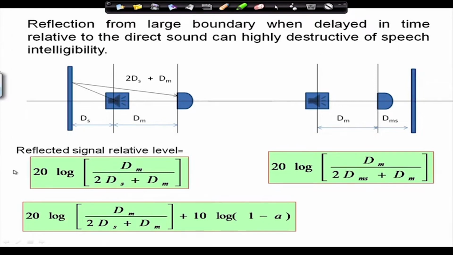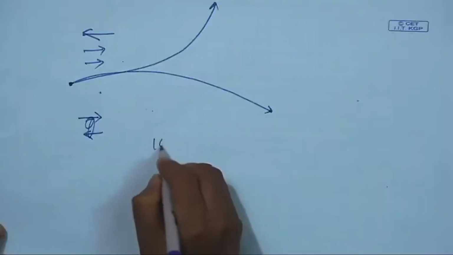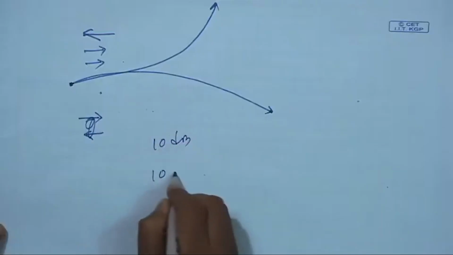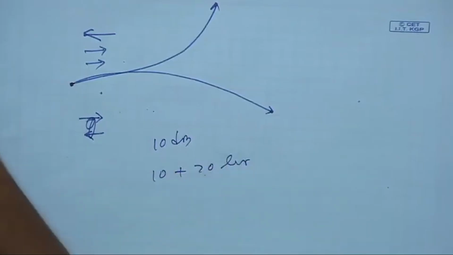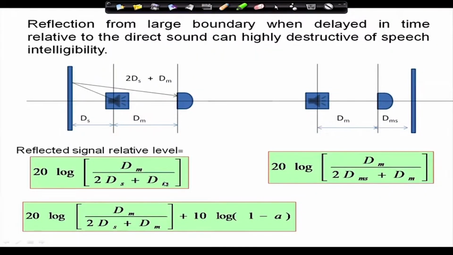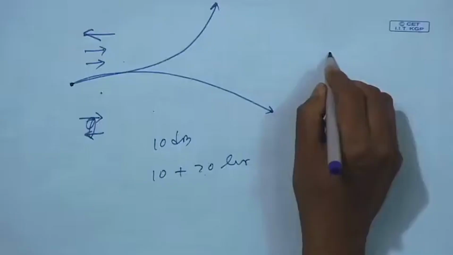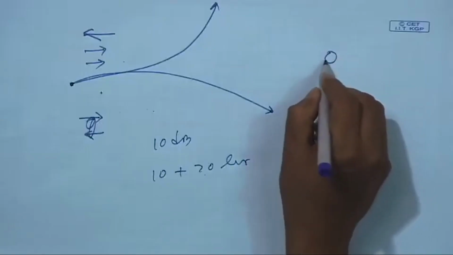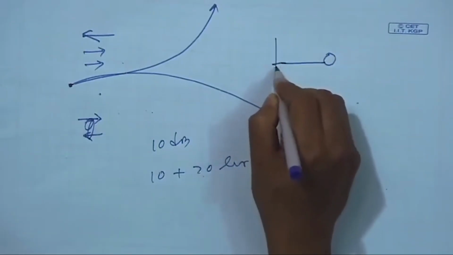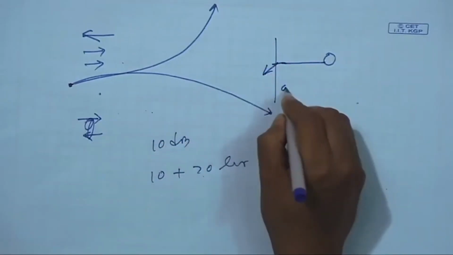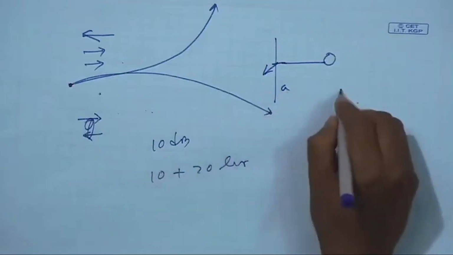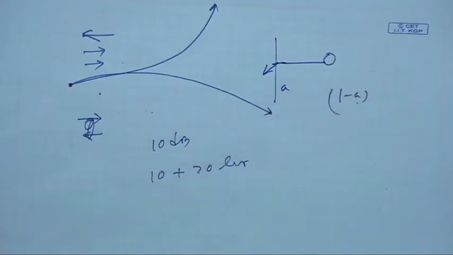So, if the direct sound I measured at the measurement point is 10 dB, the reflected level will be 10 plus 20 log dm by (2 ds plus dm). Now, I produce 10 dB, but once it is reflected from the wall, the wall absorbs some part. So the absorption coefficient is A, and 1 minus A is reflected.